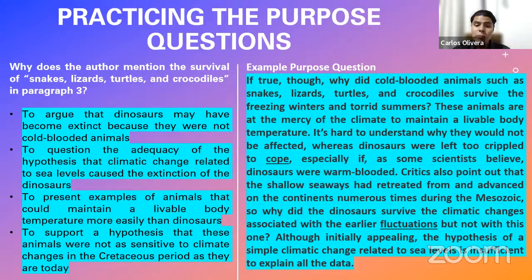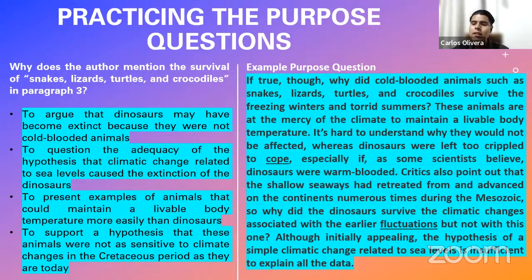But even when they were super vulnerable to climate change, they didn't die because of climate change. And according to this theory that we are discussing in this reading passage, the dinosaurs died because of climatic changes. He says, hey, but these animals were super vulnerable, but they did not die.